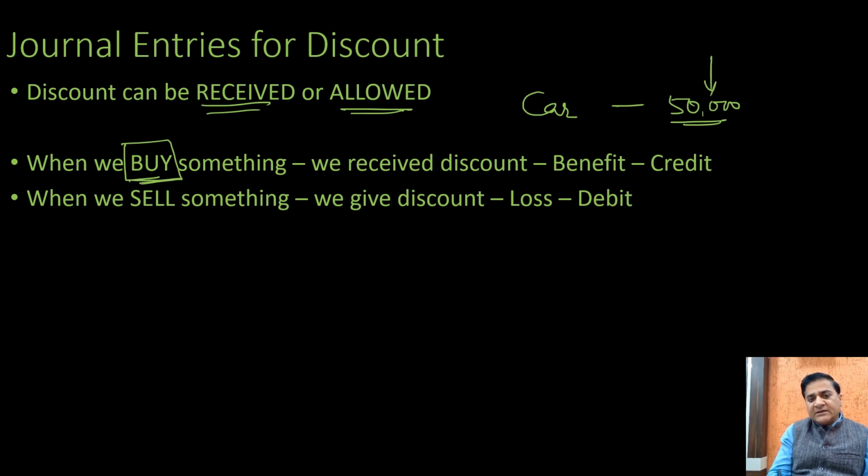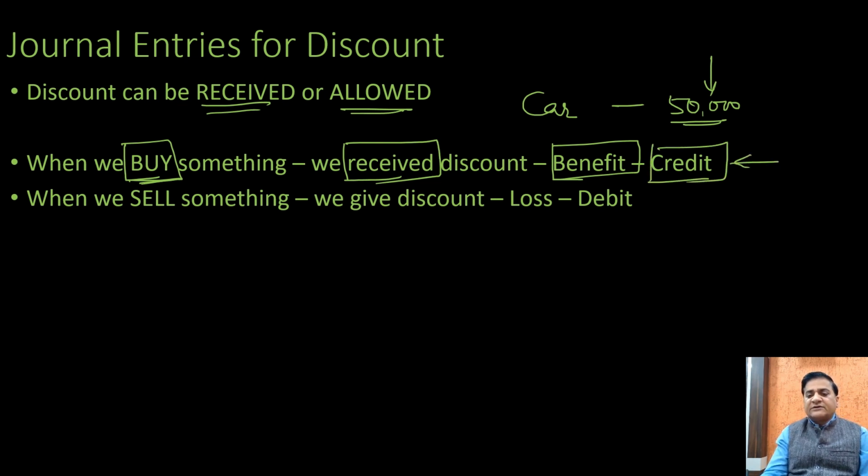When you receive the discount, it is a benefit for you. And when anything is of any benefit to you, the account is to be credited. These are the rules of the nominal account, if you remember. And if you do not remember, go to the video lecture related to the rules of debit and credit, and you will find which account is to be debited, which account is to be credited when it comes to discount.